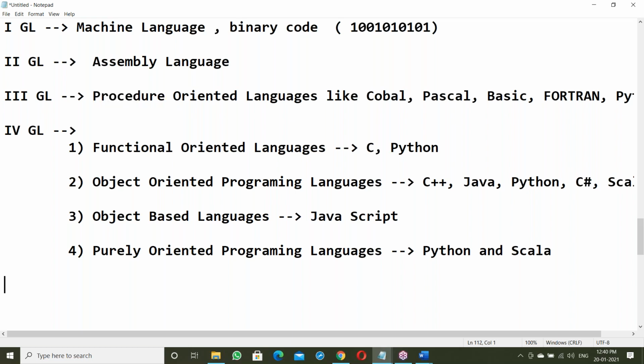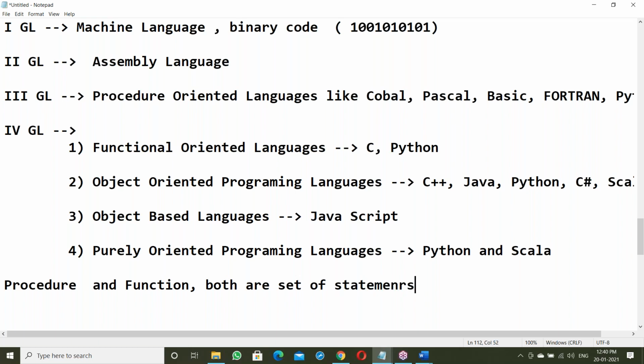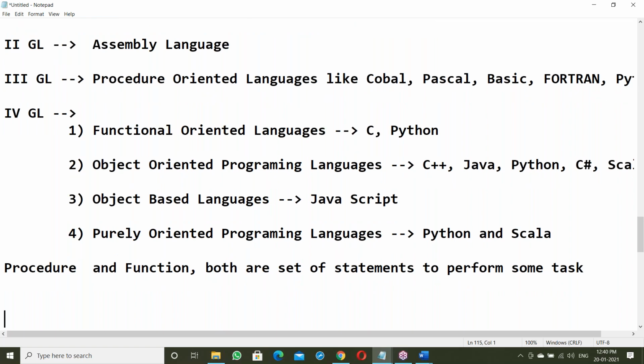Procedure and function. Procedure and function both are similar. Both are sets of statements to perform some task. But some difference is there.